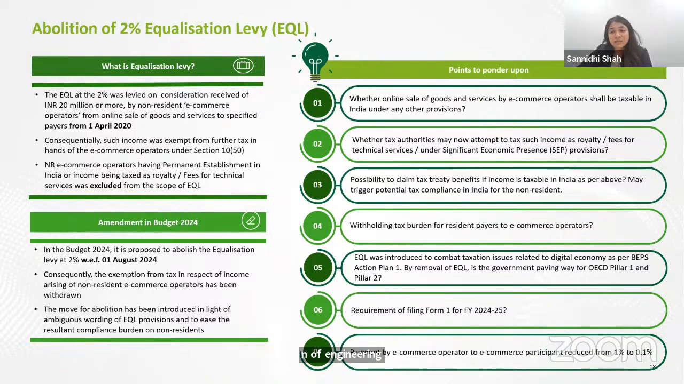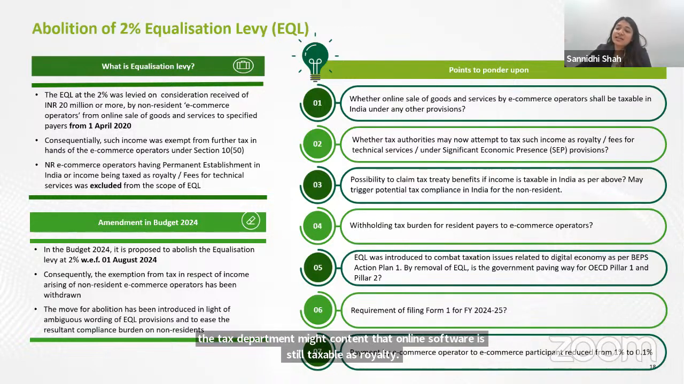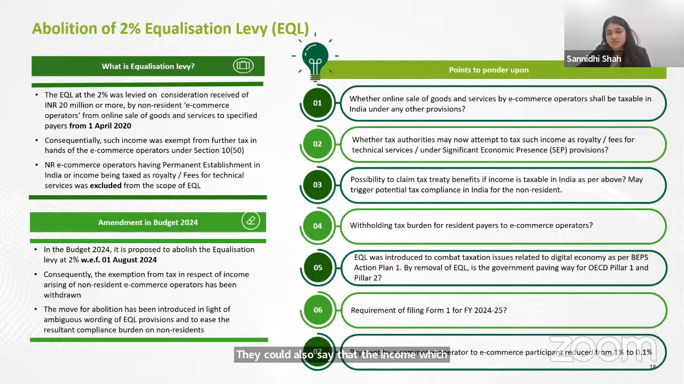Maybe litigation in that aspect might increase, because the tax department might contend that online software is still taxable as royalty. They could also say that the income earned by the non-resident is fees for technical services, in which case the non-resident will have to see whether any make available benefit is available in the treaty, and whether there is any human intervention involved, because of which we can come out of fees for technical services. The tax department may also contend that the income of the non-resident is taxable in India because they have a significant economic presence. Again, the non-resident may have to see whether any benefit under the tax treaty is available.